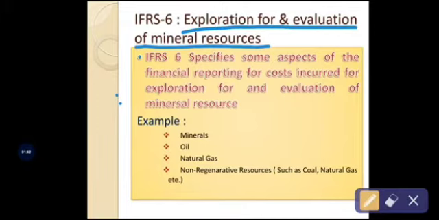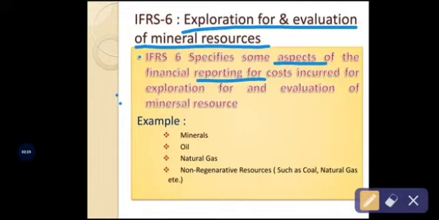IFRS 6 gives the guidelines, accounting conventions, rules and regulations in connection with the exploration for and evaluation of mineral resources. The meaning says that IFRS 6 specifies some aspects of the financial reporting for costs incurred for the exploration and evaluation of mineral resources. So IFRS 6 specifies some of the concepts in financial reporting.